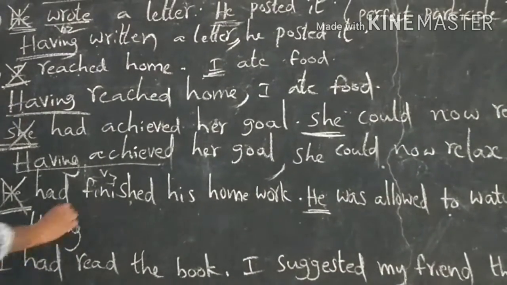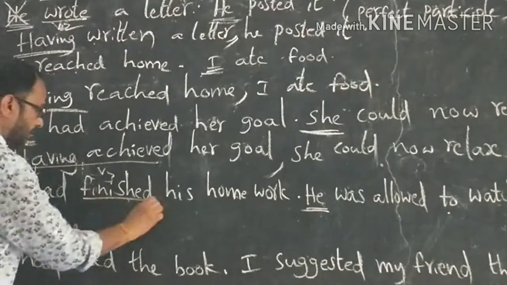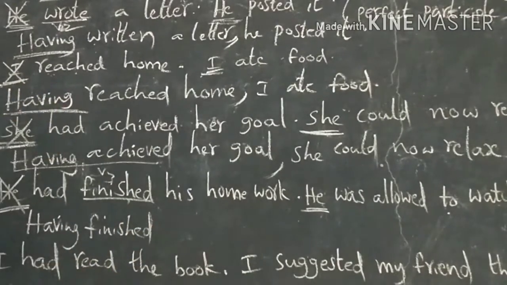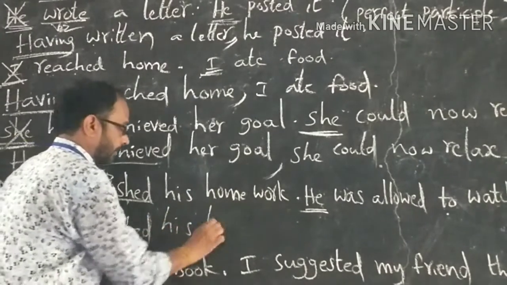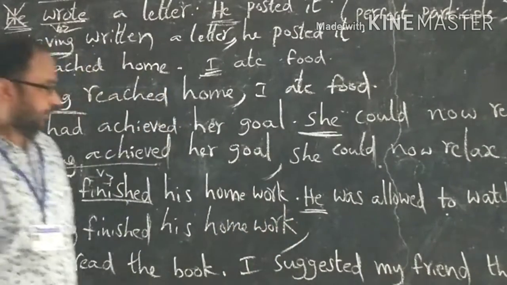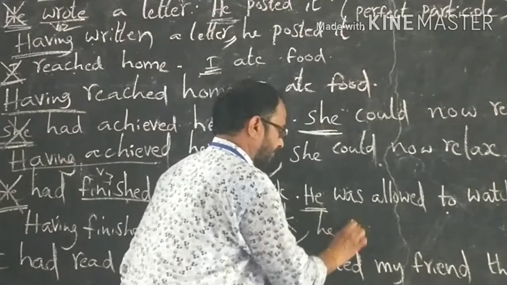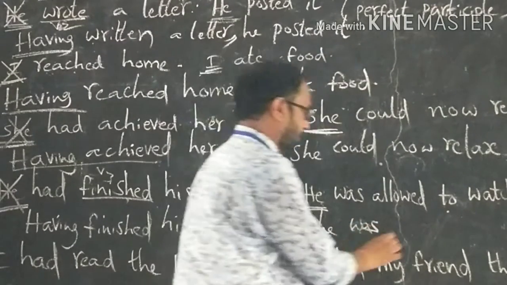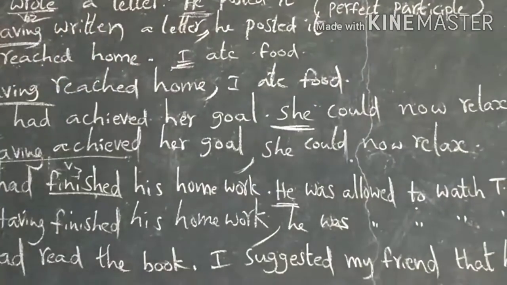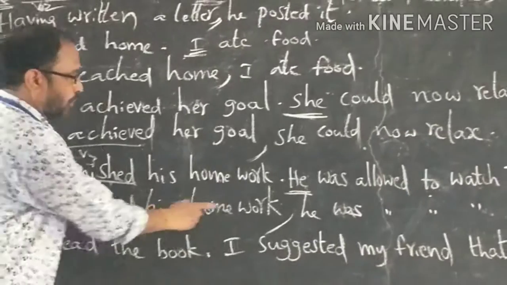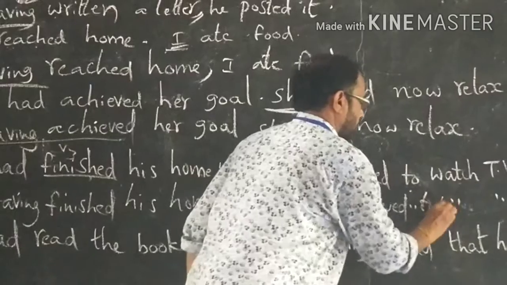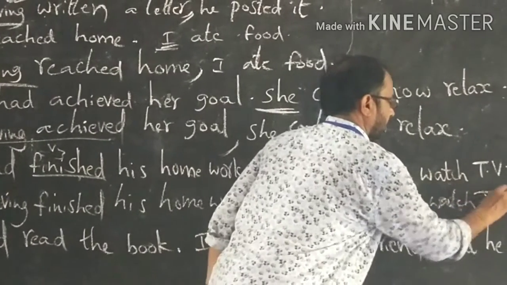Having finished. Having finished his homework. Having finished his homework, comma, he was alone. Second sentence should be used as it is. He was alone to watch TV. Having finished his homework, he was alone to watch TV.